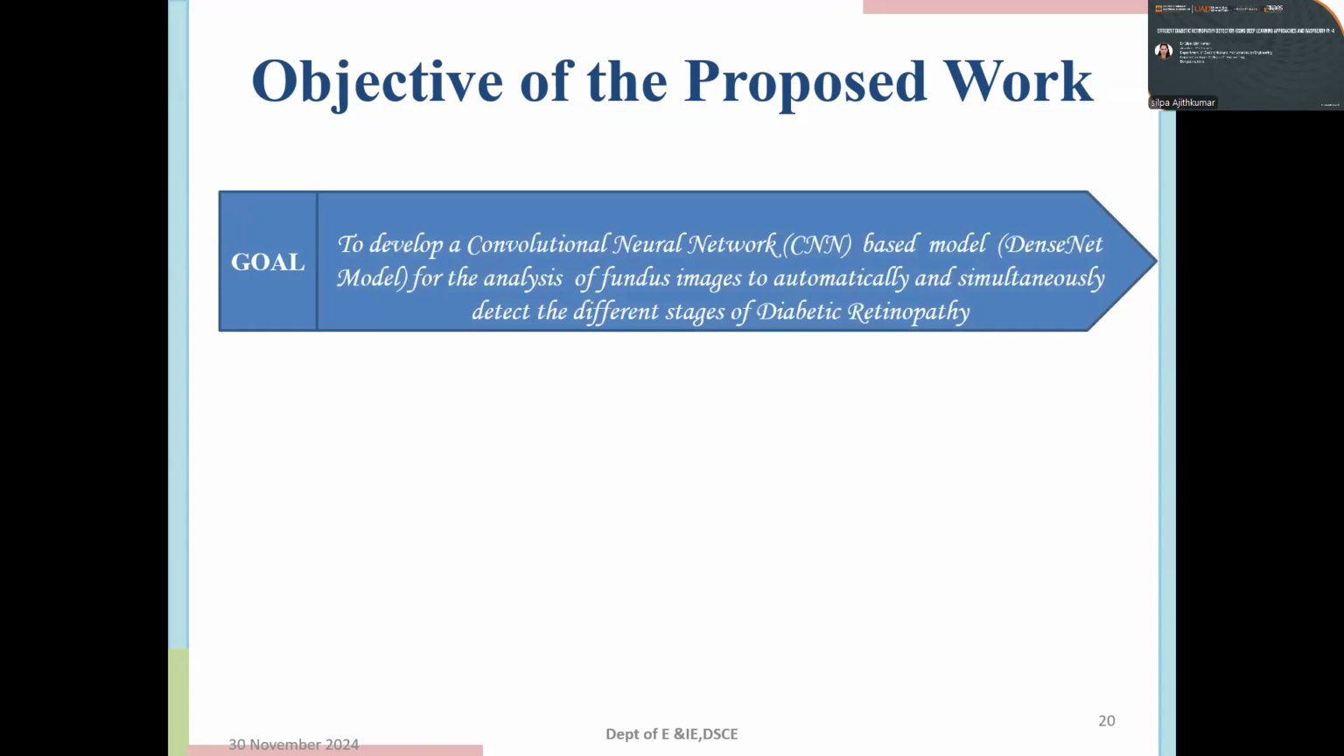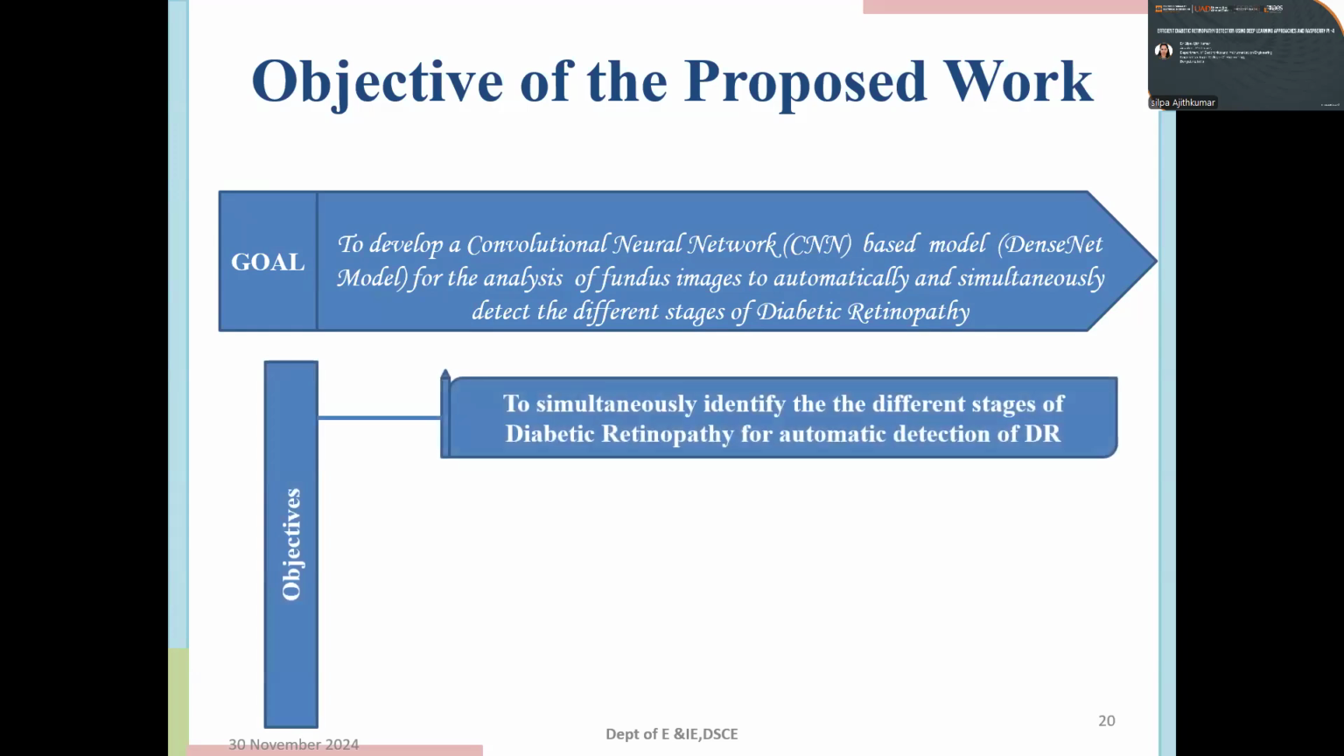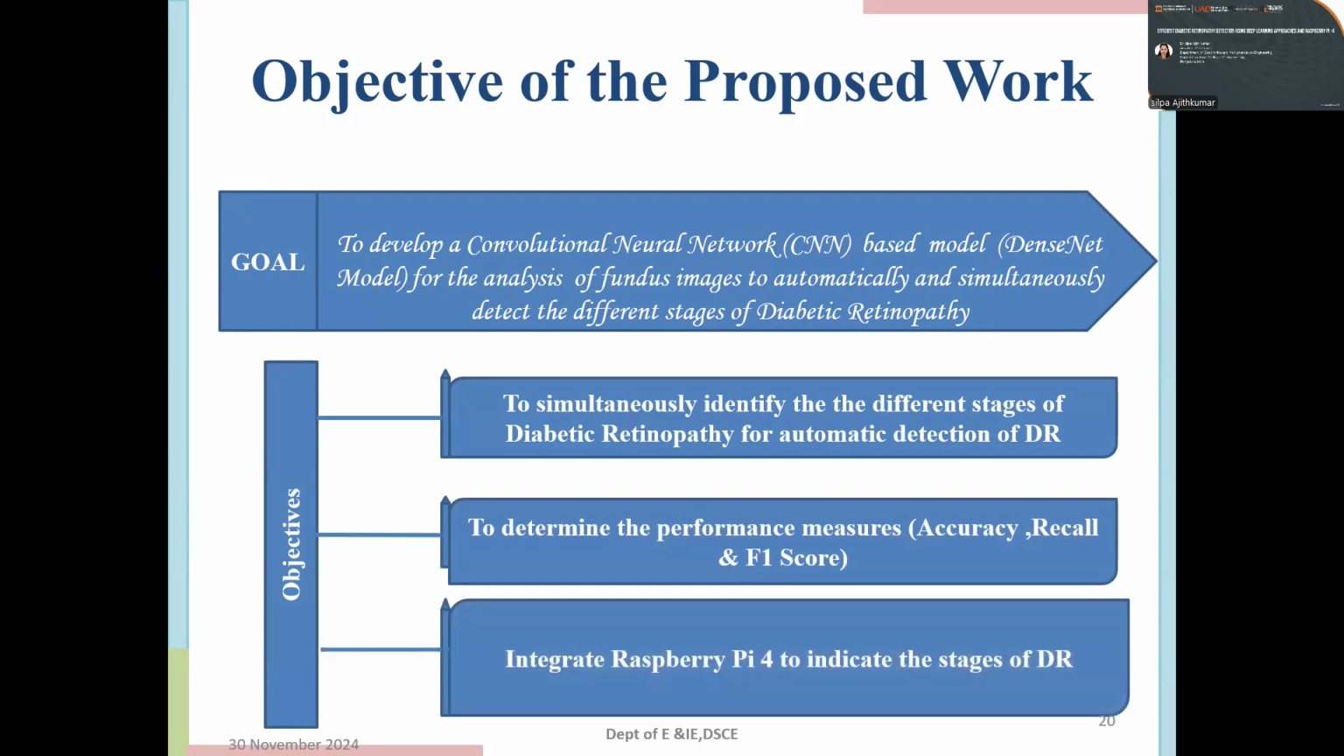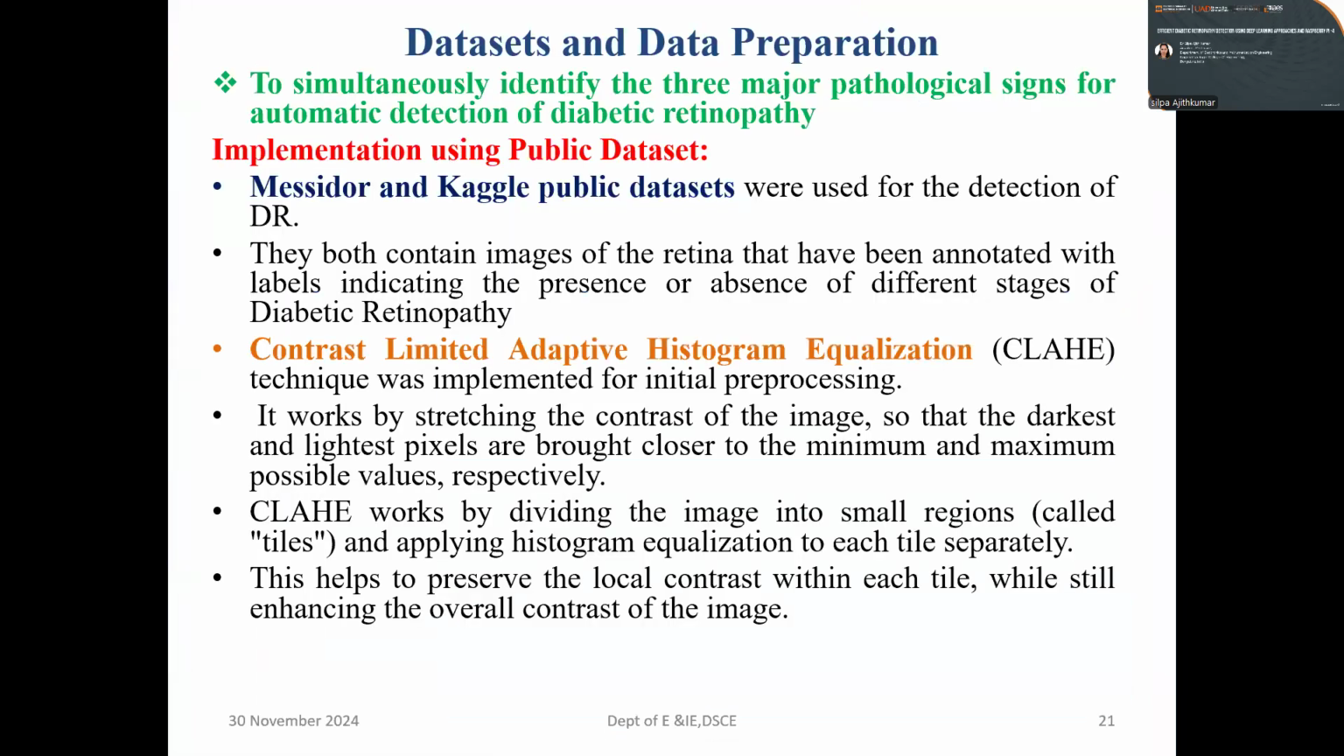DenseNet architecture for the analysis of fundus images to automatically and simultaneously detect the different stages of diabetic retinopathy. So we'll be able to simultaneously identify the different stages of diabetic retinopathy for the automatic detection of DR. Also, performance measures with respect to accuracy, recall, and F1 score can be computed. And finally, it can be integrated with a Raspberry Pi 4 to indicate the stages.